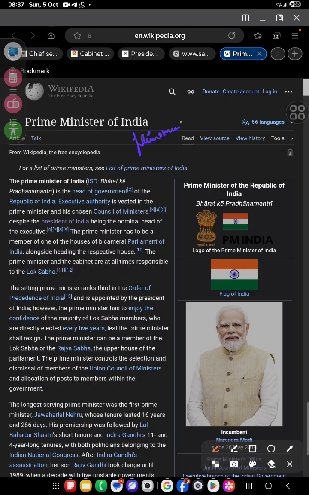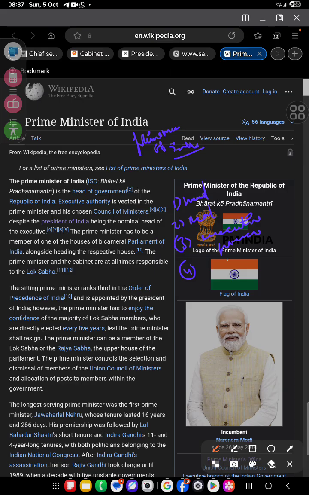Prime Minister of India. So that was PM, Bharat के प्रधानमंत्री, is a head of the government. First, he is a head of government. Second is real executive. Third is executive power. Executive power vested in the prime minister. Fourth, he is a real executive.